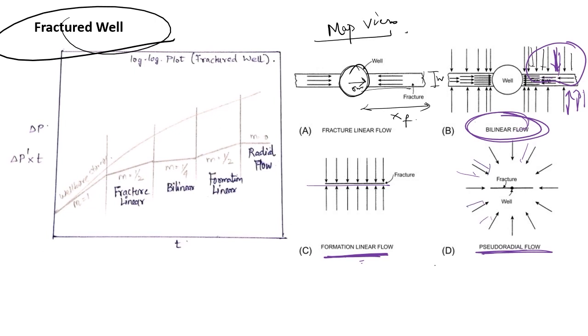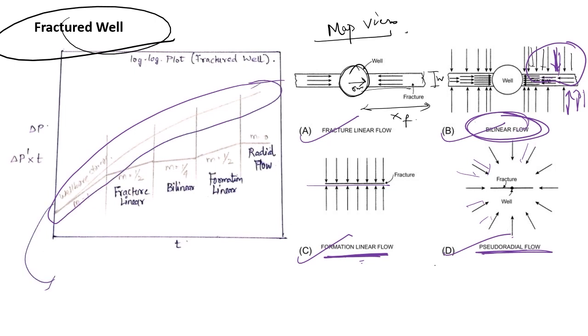Because of these four different kinds of flow regime, I will have four different slopes. But one thing that you have to note is that in my Horner plot I won't be getting that much of a variation. In the Horner plot, if I'm having a fractured well, I will be getting some sort of a deviation, but not that significant.